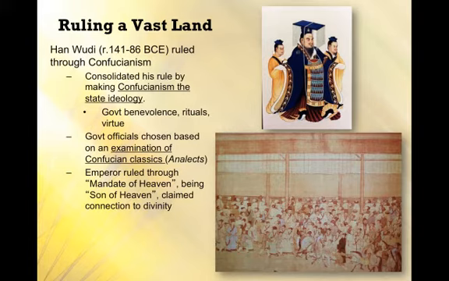So this was a justification for their rule, right? And this is what allowed people also to perhaps have a justification to overthrow the emperor, because if there were rebellions, if they were being invaded by foreigners, or if there were constant earthquakes, or the economy was a mess, people could say that heaven has withdrawn its mandate, and therefore we can rebel. That's the idea behind the mandate of heaven. So that's one of the things that helps the dynastic cycle play out.